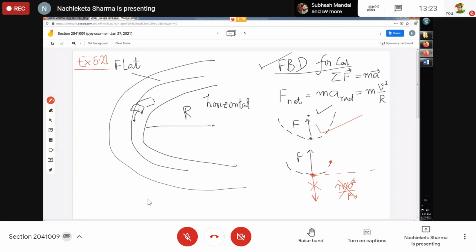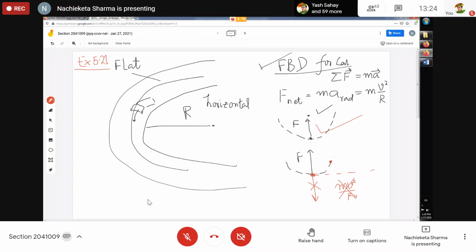And reason number two is that because its velocity is constantly changing in direction, the body accelerates and is not in equilibrium. Okay, that I have already told you as reason number one. And reason number two is, if there were an additional outward force that balanced the inward force, the net force would be zero and the body would move in a straight line, not in a circle. That also I have told you.